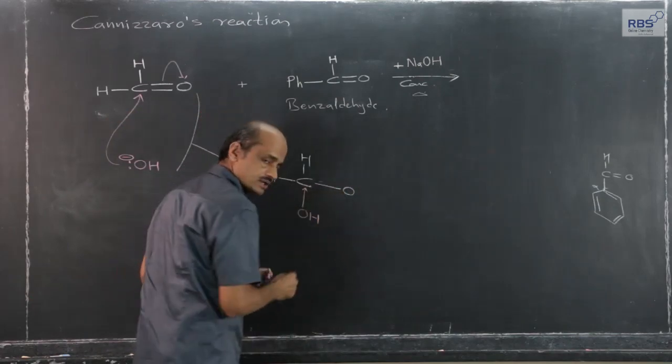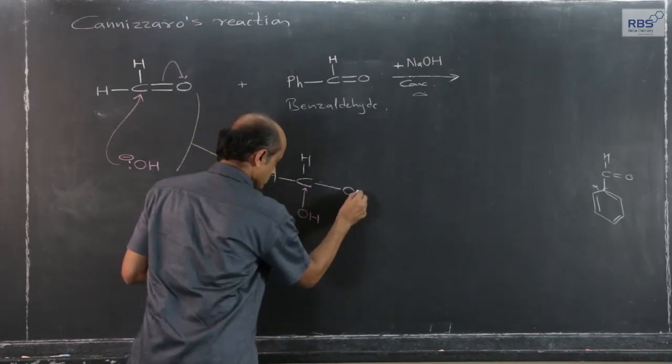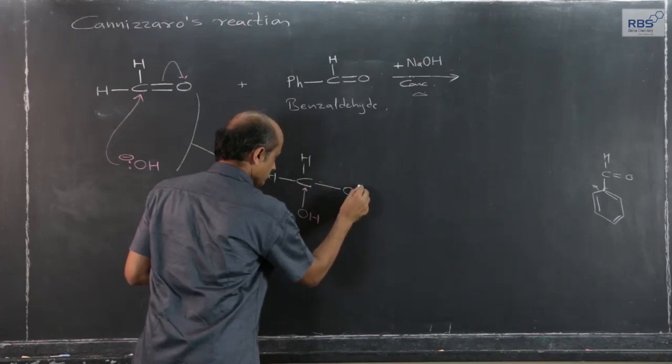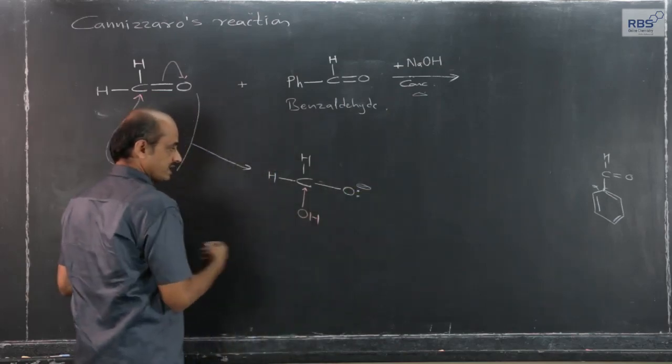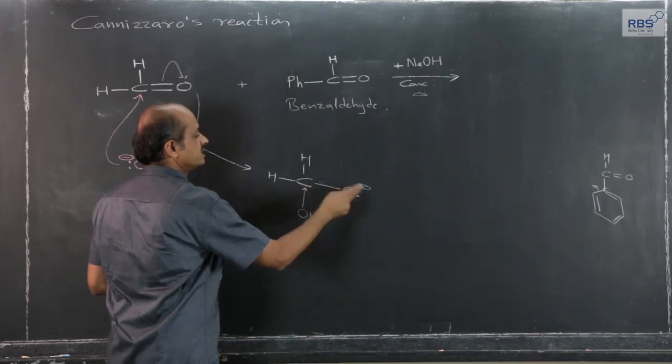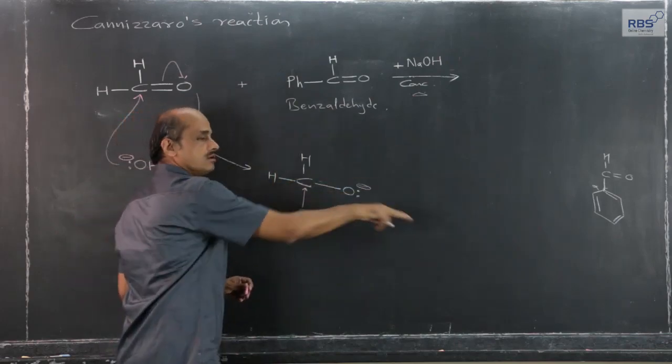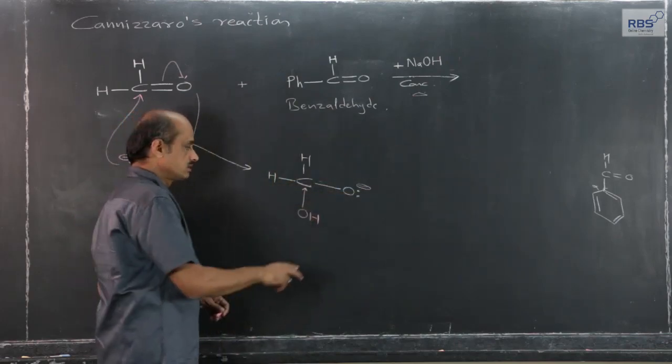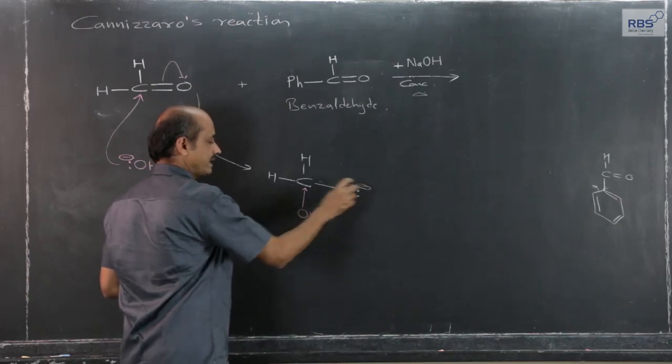The 2 lone pairs on oxygen are always there. This is the third one; it develops a negative charge because the electron of oxygen remains with oxygen, and the electron of carbon also gets transferred to oxygen, developing one extra electron, therefore minus 1.